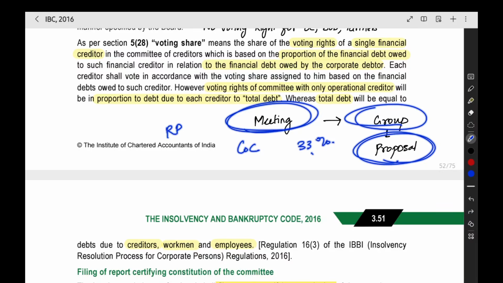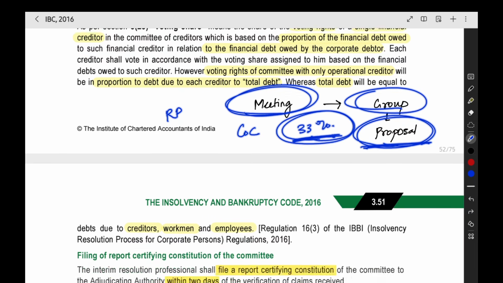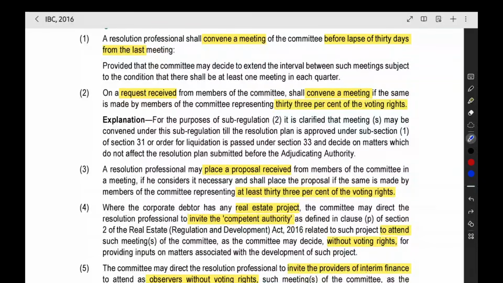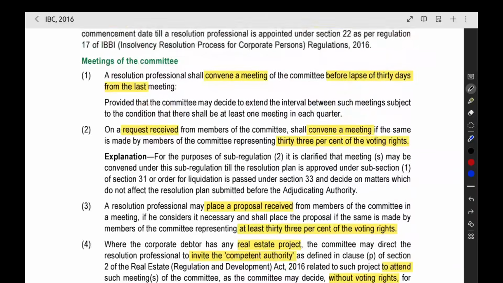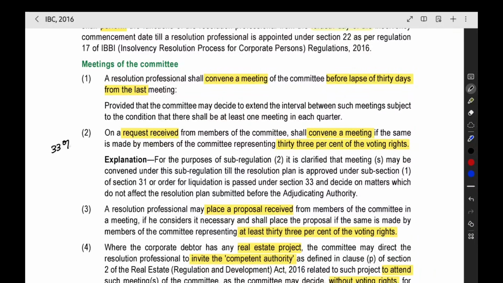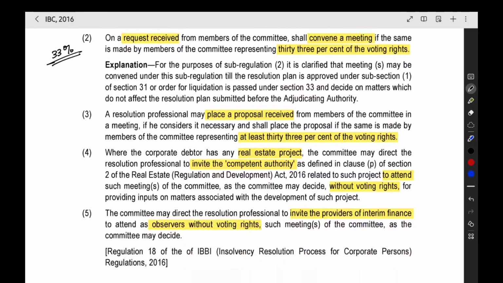When you are applying for a meeting also, you need to have 33% voting right. When you are applying to bring a proposal in front of the committee, then also you should have 33% voting right. If you want to say something itself, you should have 33%. Like in the form of a proposal, if you want to bring it forward, then 33% is needed. If you want to convene a meeting, then also 33% is needed. So this you can note it on the side, like 33% voting rights is needed to do any reasonable action in the meeting.